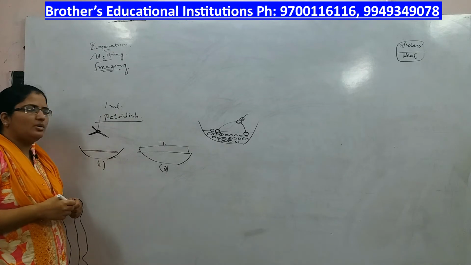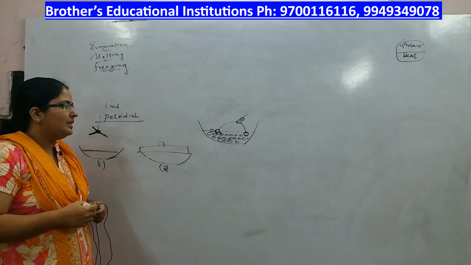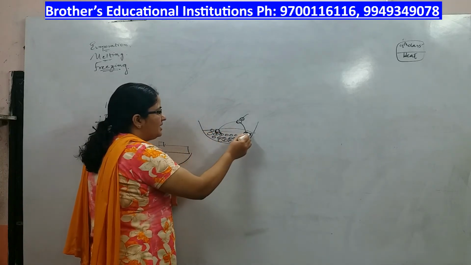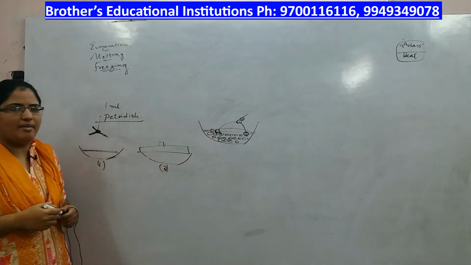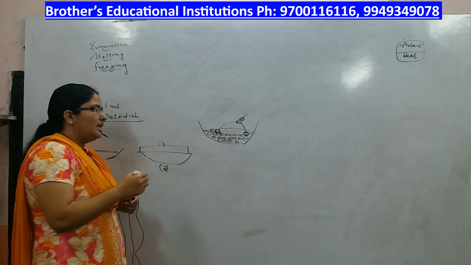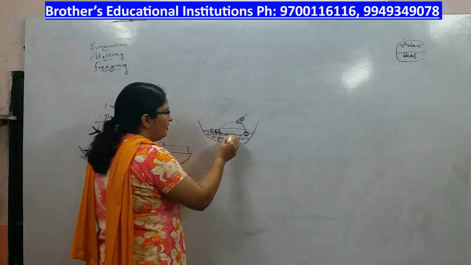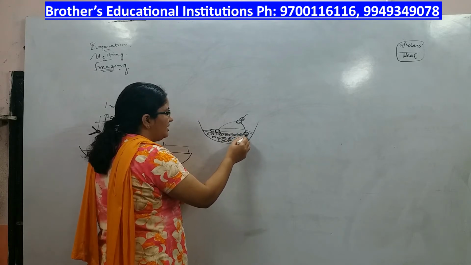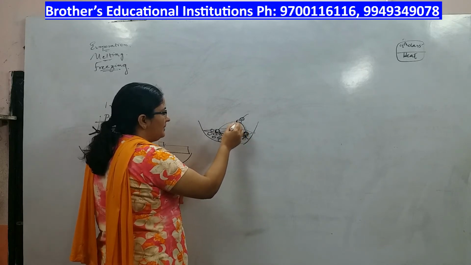Evaporation is a cooling process and it is a surface phenomenon in which the particles at the top of the surface escape out. This process is called evaporation. Let me repeat once again. The particles on the surface of the liquid, if they receive energy from the particles inside by collision, escape out.